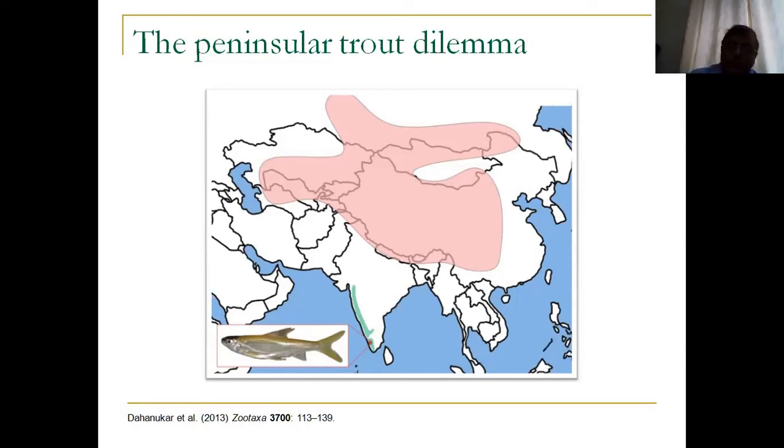Lepidopygopsis typus was described from Periyar Tiger Reserve, and it was a dilemma, because why do you have a trout in peninsular India? Now, for a long time, people believed that one reason could be range contraction. For example, probably trouts were found throughout the Indian subcontinent, and probably they went extinct everywhere else. Only in southern India, probably it survived and diverged into a different genus. But that theory doesn't make much sense, because you don't find any trout-looking organism anywhere else in India.